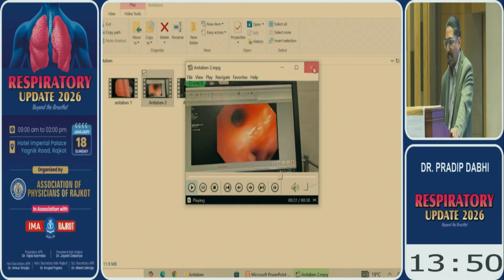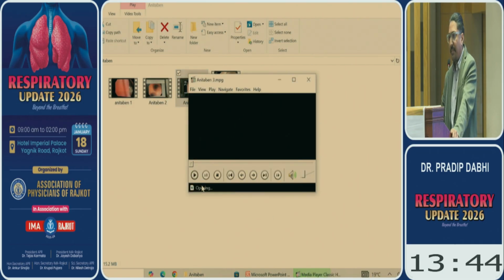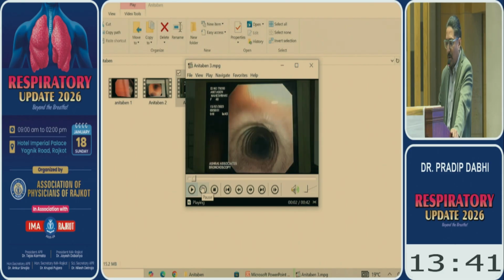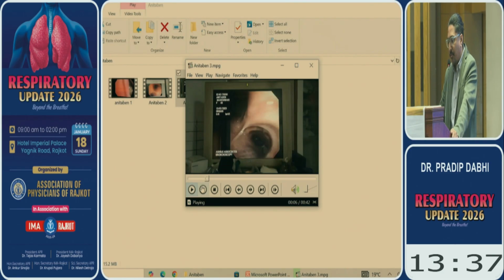We have to follow this patient. You can see, 15 days later, there is a stricture in the airway. On the bronchoscopy 15 days later, the patient is symptomatically better, but still has some wheeze. So we repeat the bronchoscopy after 15-20 days.